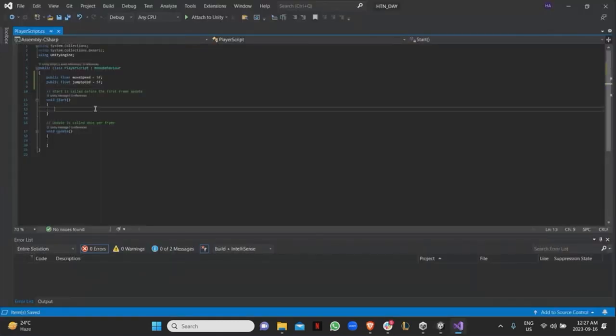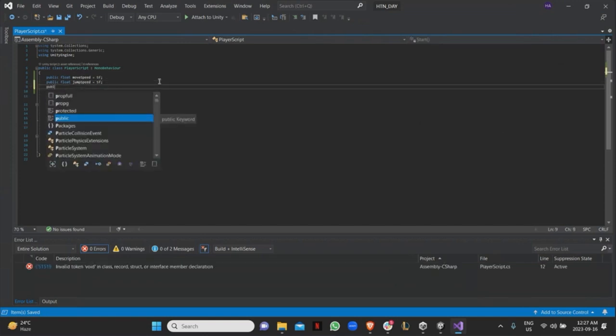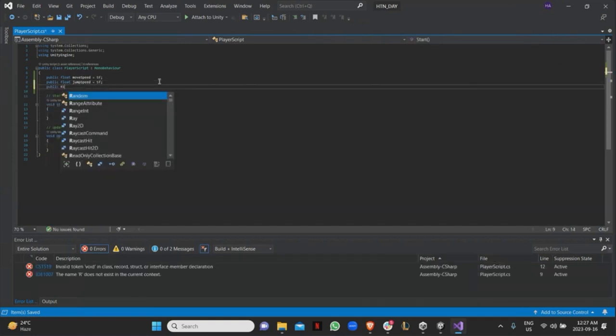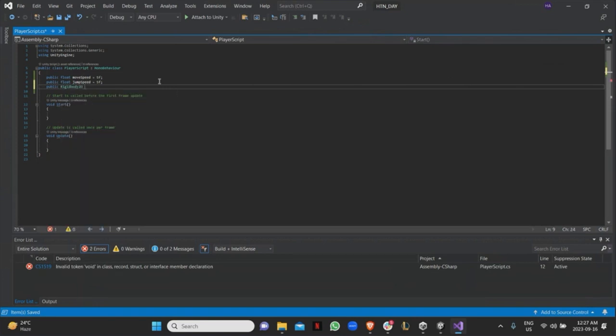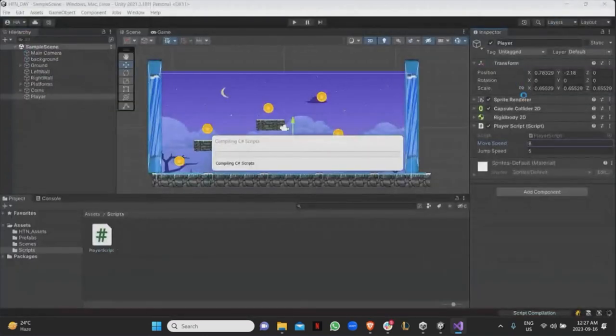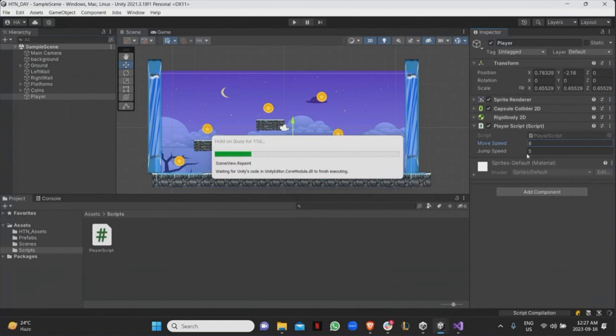So now that I have this, I want to be able to call the rigid body component, right? So there are 2 ways I can do it. I can either do public rigid body 2D, and I'll just call it RB for now, right? And save. And then over here, when it loads, there's going to be a rigid body field here that I can fill in.